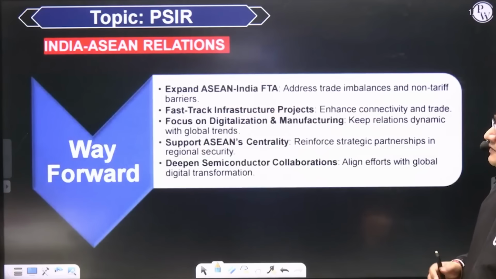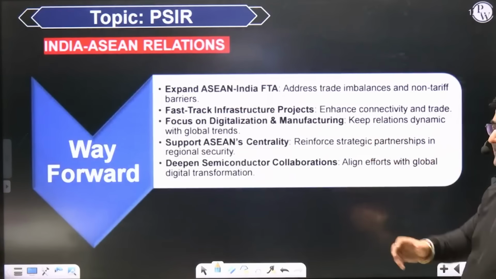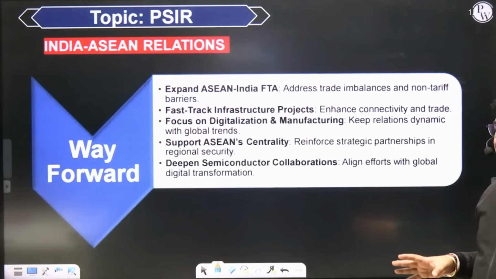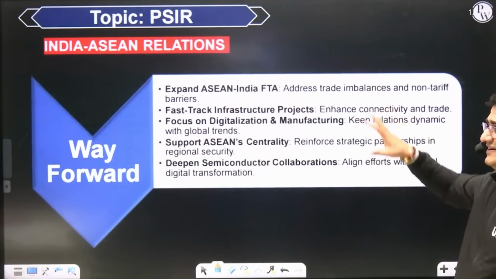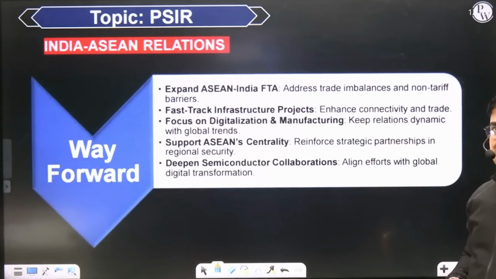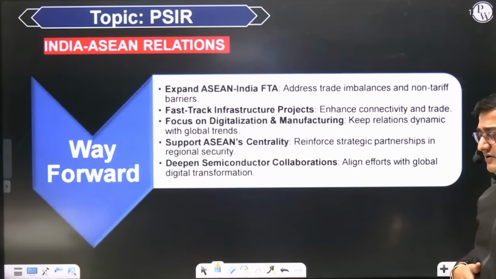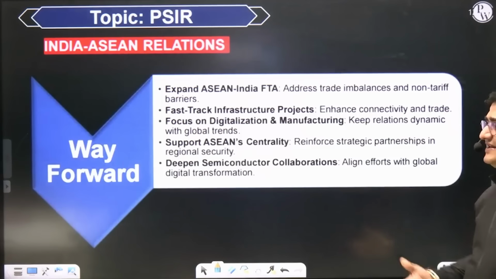Now, what is the way forward? The way forward is that we need to expand the FTA. We have signed a free trade agreement in goods, but in services and investment, it is yet to be signed between India and ASEAN. In 2016, we had an agreement, but it has not been signed so far.